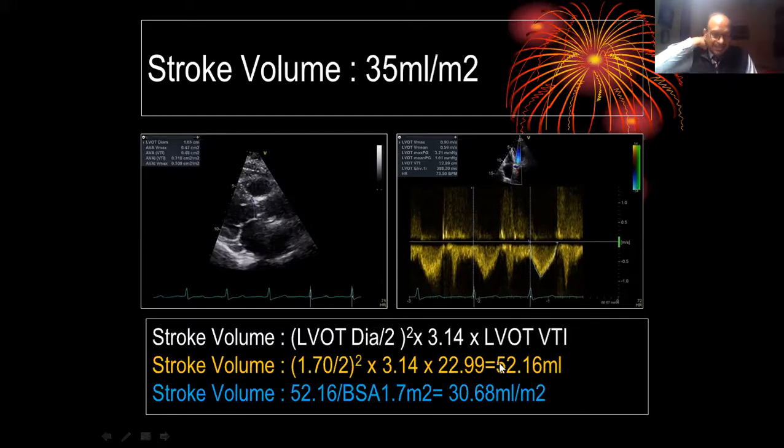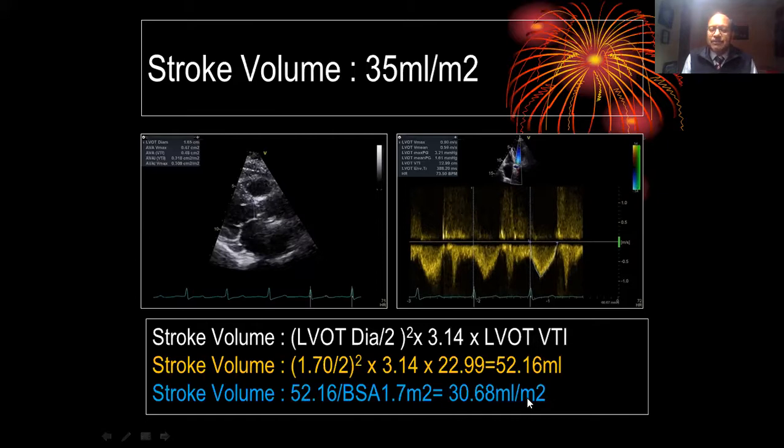I hope that will be simple for you to look at these kind of things. But the stroke volume has to be either a direct stroke volume or an indexed stroke volume. Considering a body surface area of 1.7, that is what we assume. Otherwise, you can feed height and weight into your machine to get your body surface area. 52 divided by 1.7 gives you a stroke volume of 30.68 ml per meter body surface area.